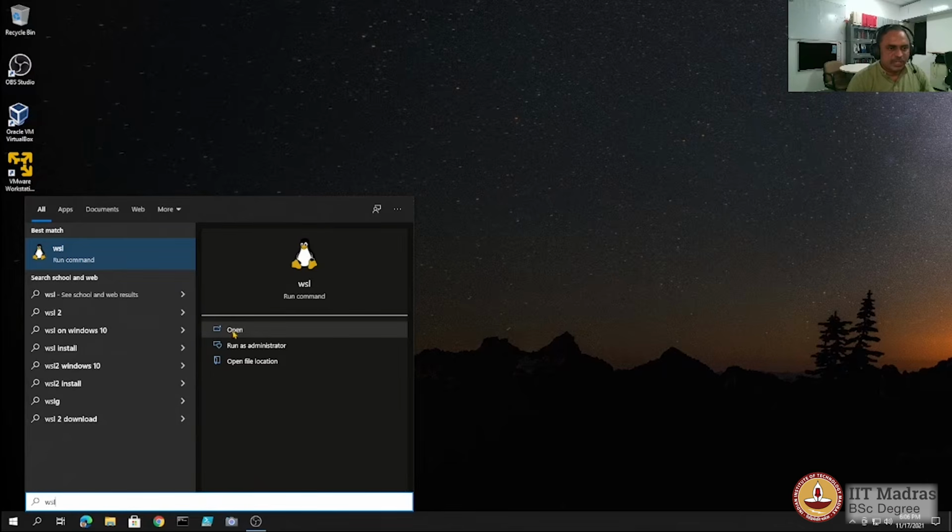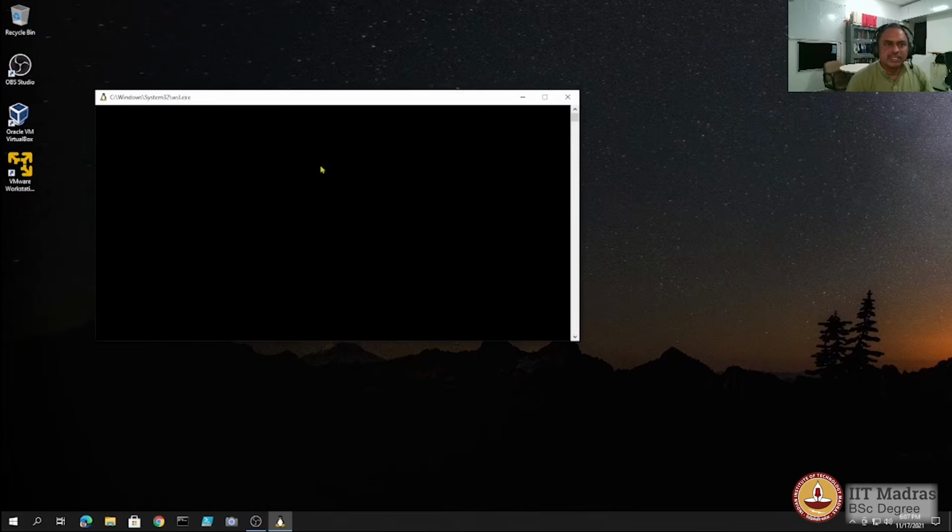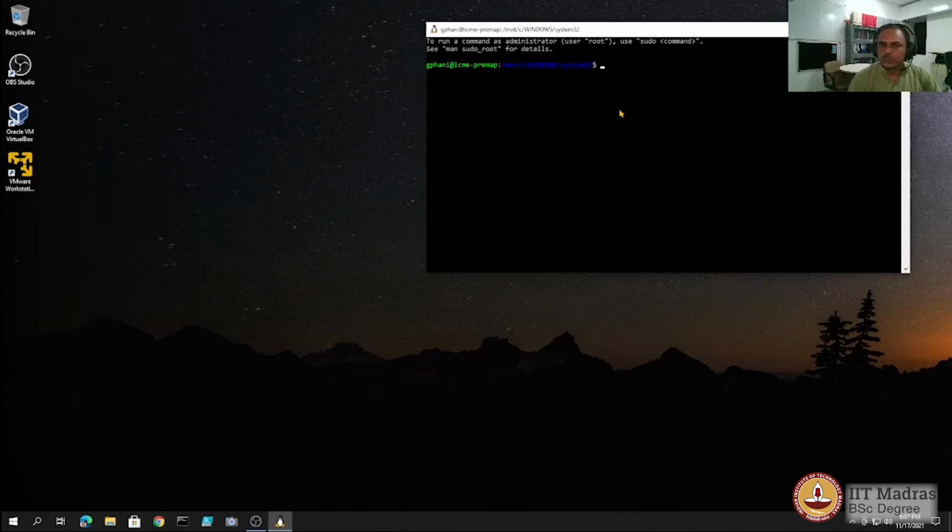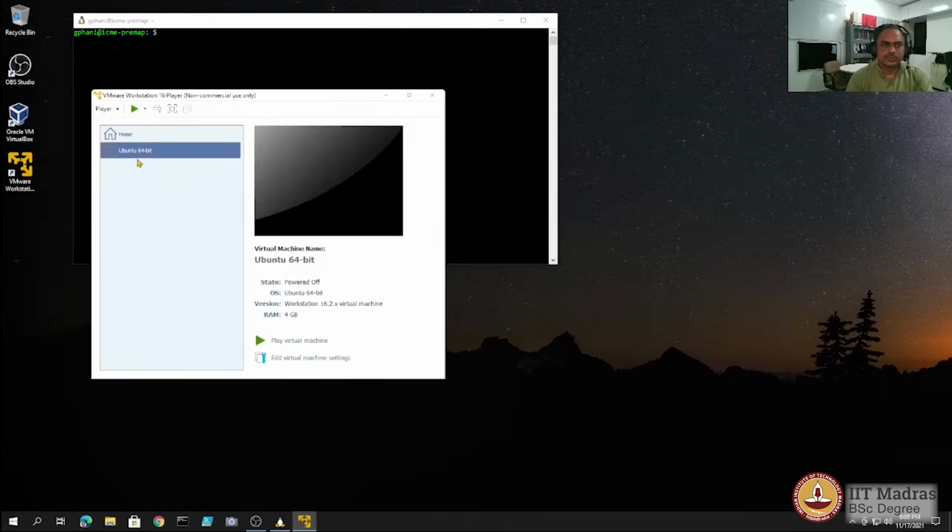So WSL is here, so you open that and you would see that it is actually opening a terminal where you have the command line environment up and running. So it's available now here.